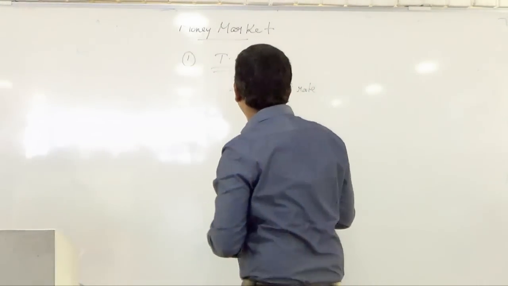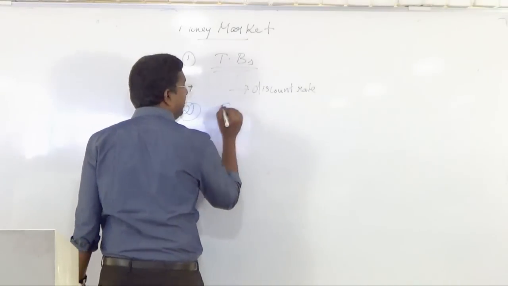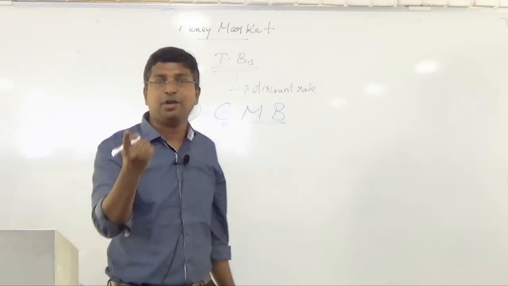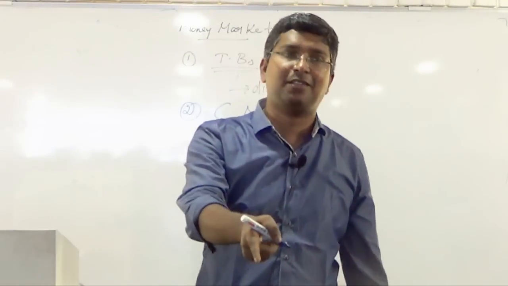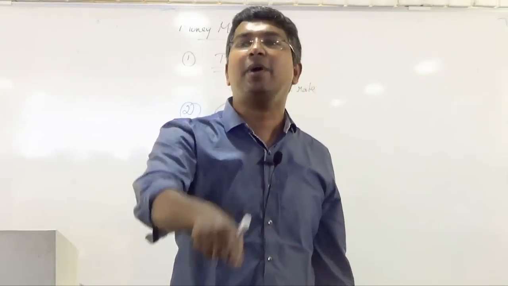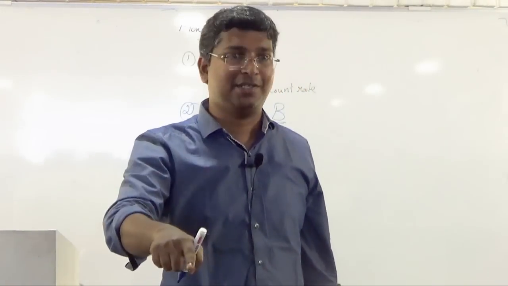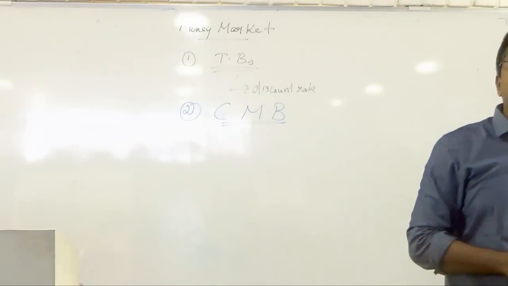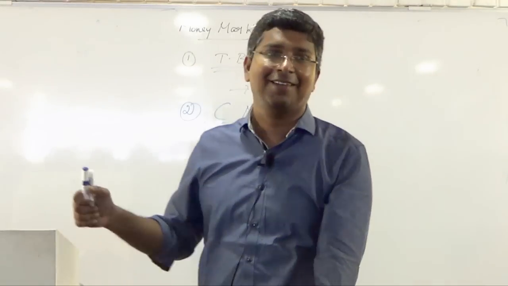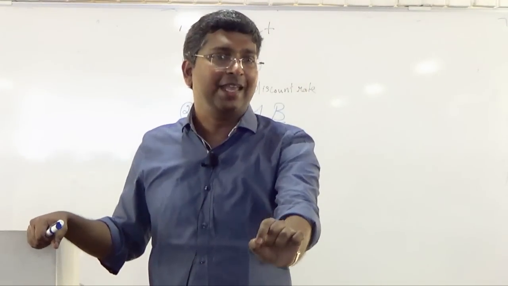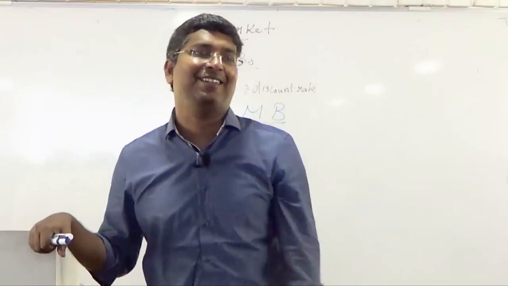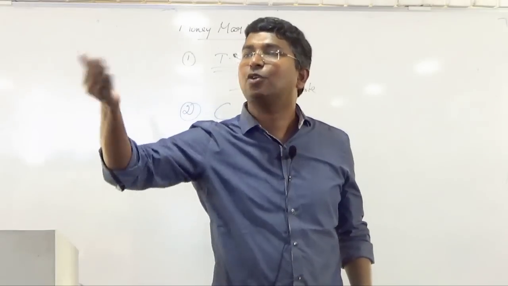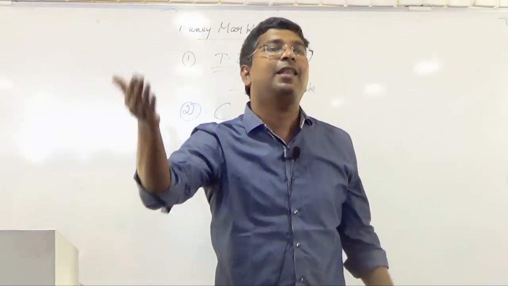Now, this thing, cash management bill. Now try to understand what it is. It is a money market instrument issued by the government. It's very simple. Cash management bill has all the features of a treasury bill, but only one difference: it has a lesser maturity. Treasury bill starts from 91 days, so cash management bill will have a maturity of less than 91 days. Very simple.